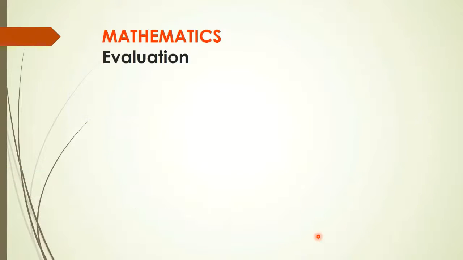In the beginning, we will see the evaluation, that means the marking scheme for Mathematics 1. In mathematics evaluation, there are two parts. First is the written examination and second is internal assessment. The written work is of 80 marks.